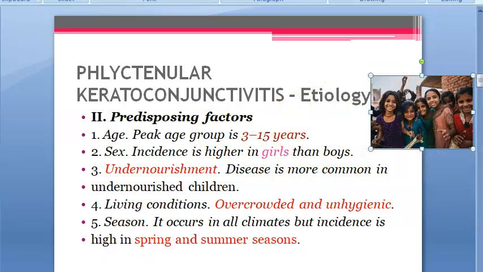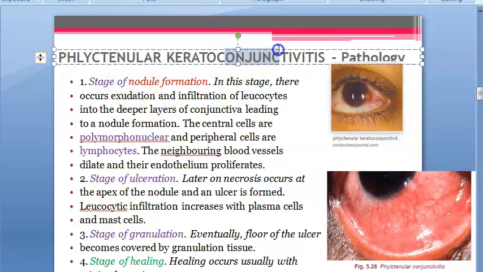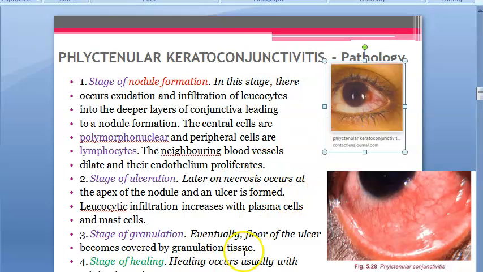In vernal keratoconjunctivitis, remember it was more in boys. Now coming to the conjunctivitis, here we are looking only at the conjunctival part. We have not reached the cornea part. In the conjunctival part, what all do you have? Bulbar conjunctiva mainly. So here you can see nodular formation. There is going to be nodular formation, then ulceration, then granulation, and then healing. So look at this nodular formation.